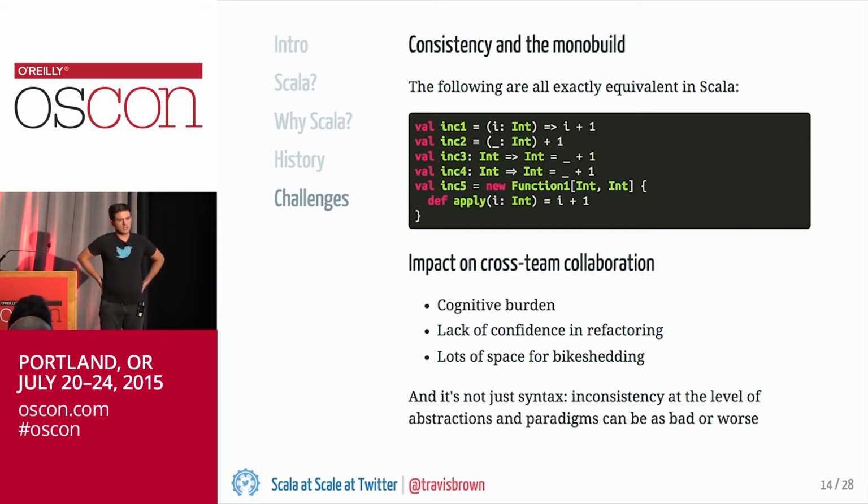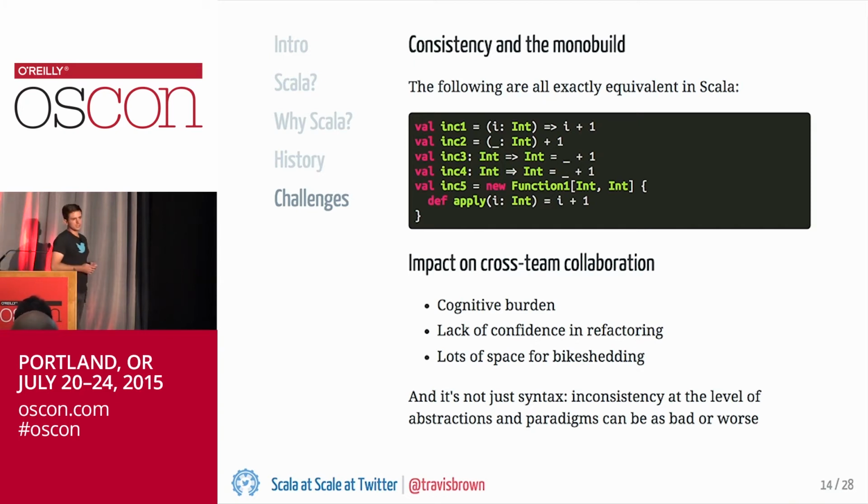If you're new to Scala and your team has been working in a certain context, using one of these styles, and you go to another team that's using a different style, there's an immediate cognitive burden. It's going to be difficult for you to read, and it's going to feel unfamiliar. You're going to be less confident in your refactoring, and there's space for conflict between teams over things that aren't really very relevant.